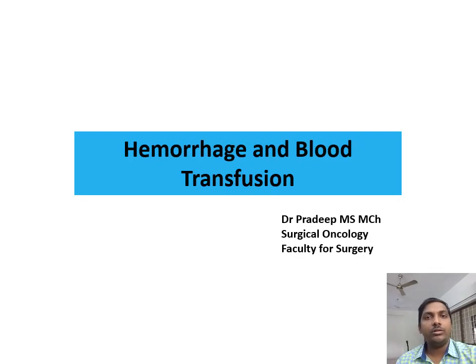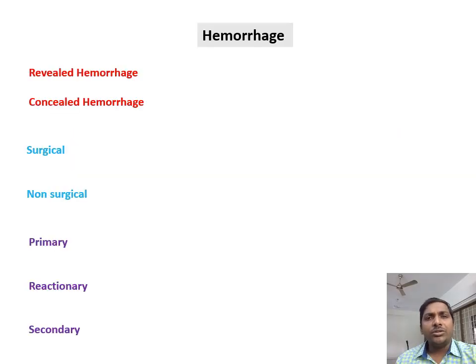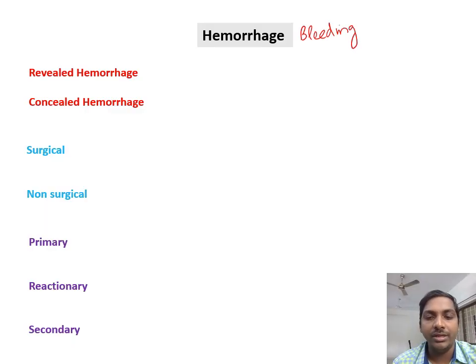Now we will move on to the third topic of shock and blood transfusion, that is hemorrhage and blood transfusion. So what do you mean by hemorrhage? Hemorrhage is nothing but bleeding that is happening. The other word for hemorrhage is nothing but bleeding. There are two types of hemorrhage. One is revealed hemorrhage and another one is concealed hemorrhage.